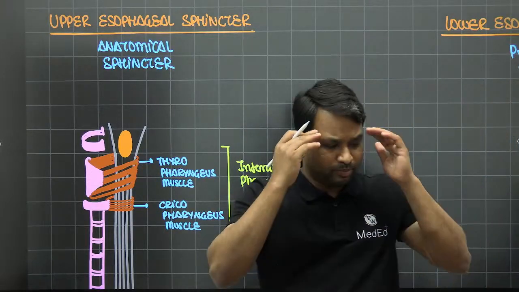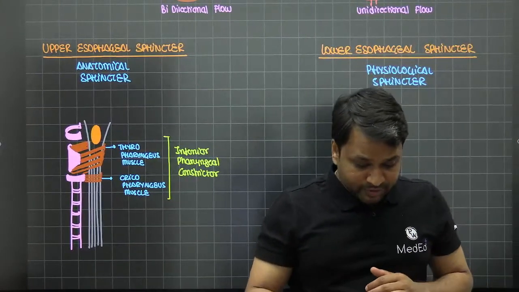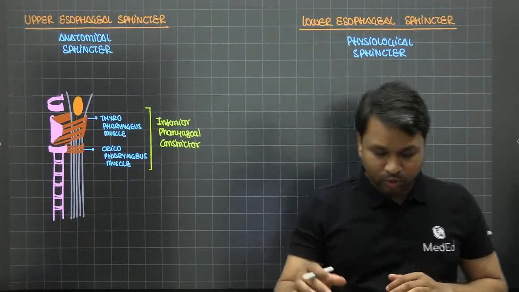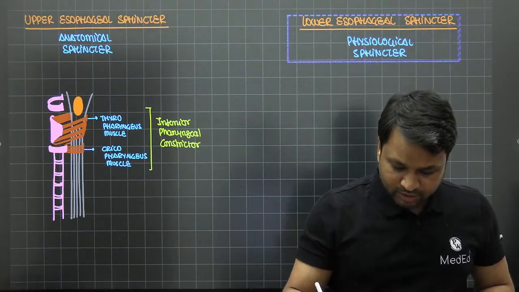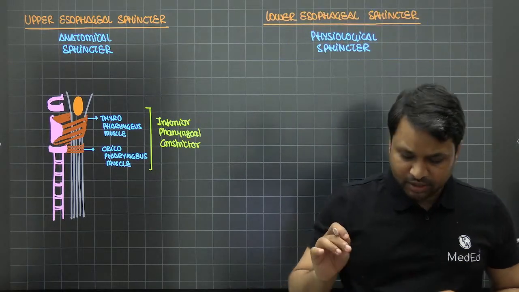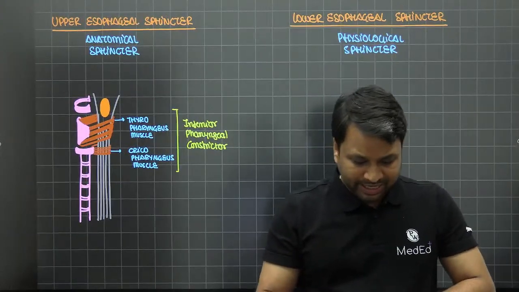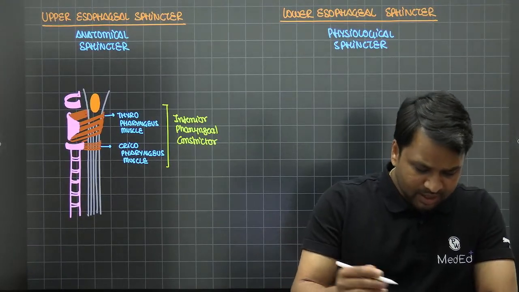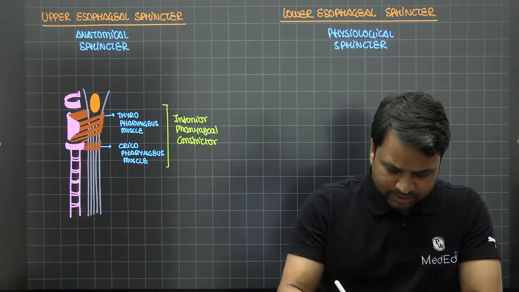You don't need to bang your head against it. Lower esophageal sphincter, on the other hand, as I told you, is a physiological sphincter. Now, because it's a physiological sphincter, you need to understand how it behaves, or how it is made to behave like a sphincter. Again, nothing spectacular. We'll quickly run through this also.